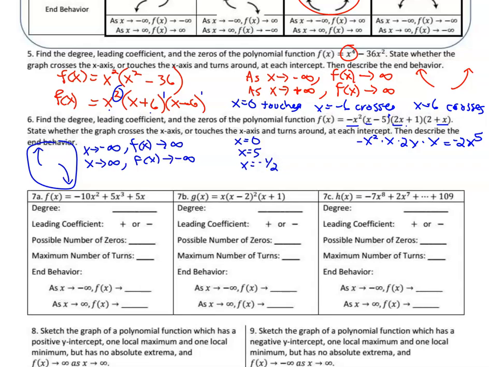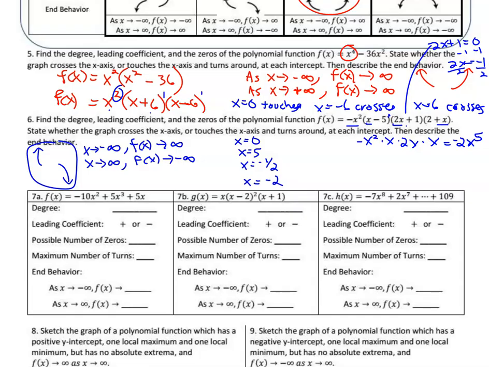If you need to see that, I'll write that up here. 2x plus 1 equals 0. Subtract 1, you get 2x equals negative 1. Divide by 2, you get x is negative 1/2. And then the last one is 2 plus x equals 0. If you subtract 2 from both sides, you get x is negative 2.